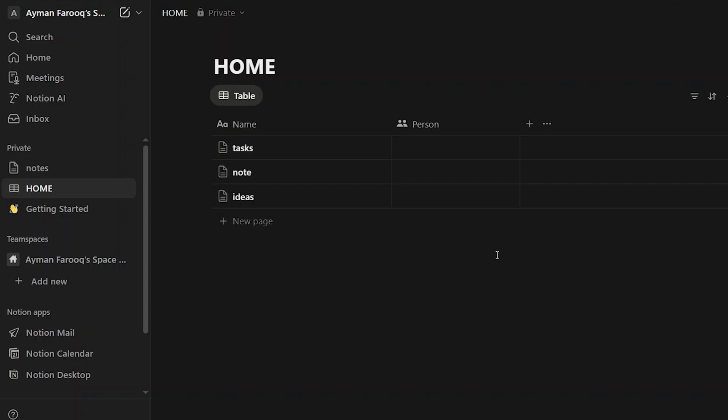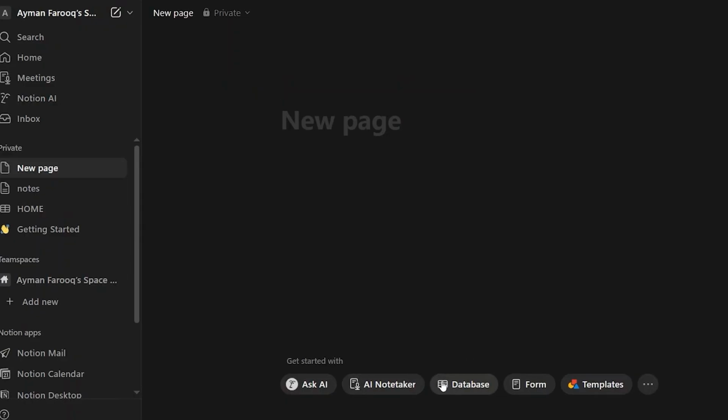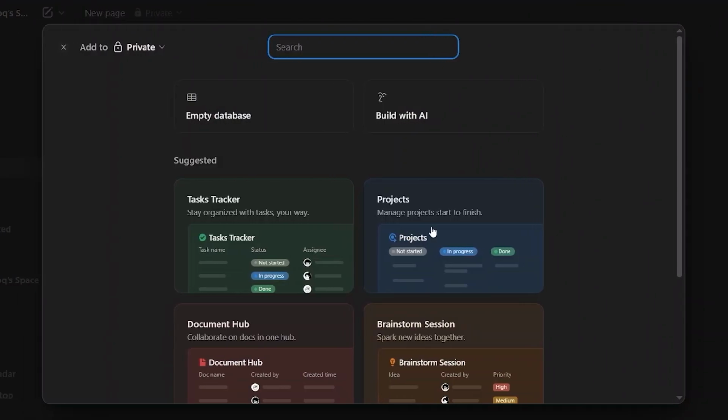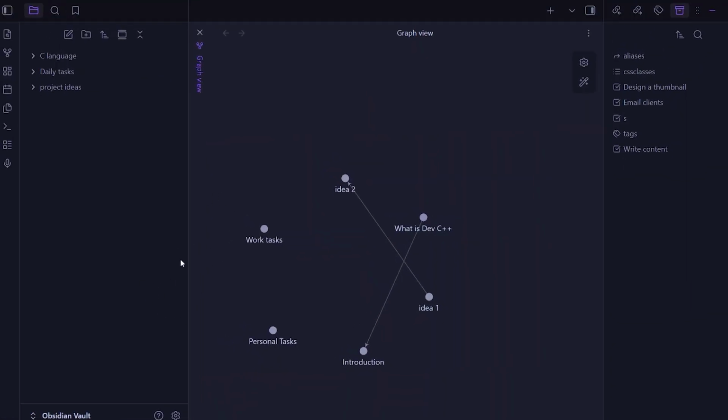Another reason Notion feels overwhelming is because it is visually loud. Buttons, toggles, icons, there is just so much going on. When you click on a new page, you simply get lots of databases, forms, even templates, and most of the times when you're new to this, you cannot decide where to start. This pulls your attention away from the actual thought you're trying to capture, and Obsidian, by contrast, is quiet. It gets out of your way, and once your brain gets used to that silence, Notion can feel like walking into a crowded room.